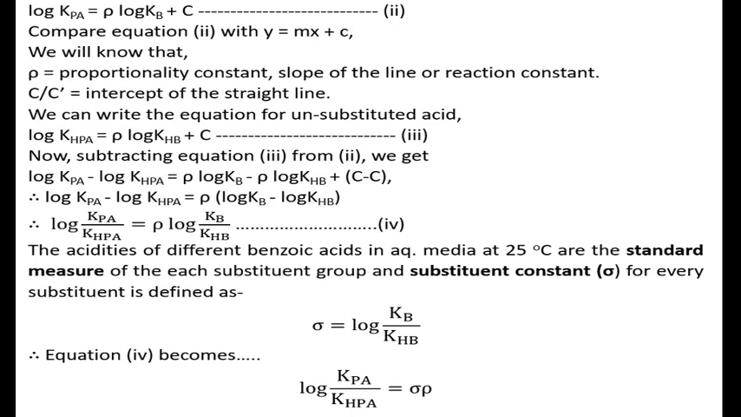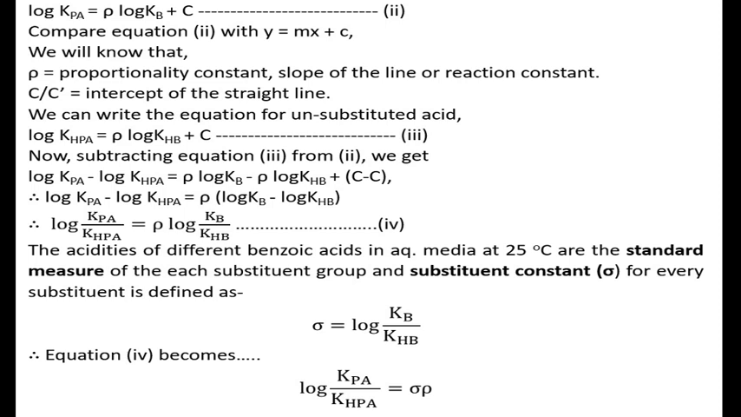We can write the equation for the unsubstituted acid also. Log of KHPA, there is an H, this is for hydrogen. Log KHPA means unsubstituted phenylacetic acid, and log Kpa means substituted phenylacetic acid. Now this equation 3 is for the unsubstituted acid: log of KHPA is equal to rho log of KHB plus C.